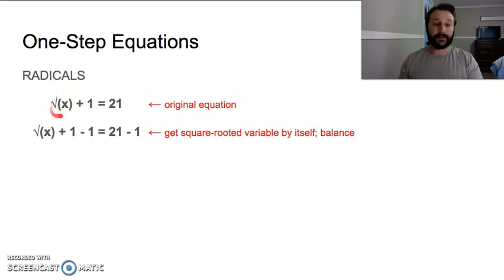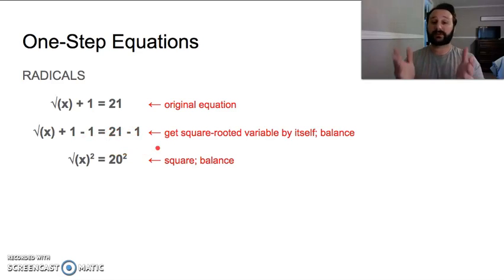Just this that's in the parentheses is under the square root. I don't have the ability to really show you exactly that, but just imagine this square root symbol is only covering this x right here. That's what I'm showing with that parentheses, okay? We end up with, whenever we subtract, it's just the square root of x equals 20.